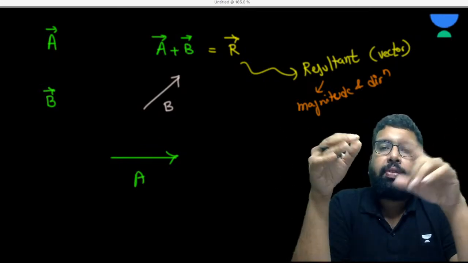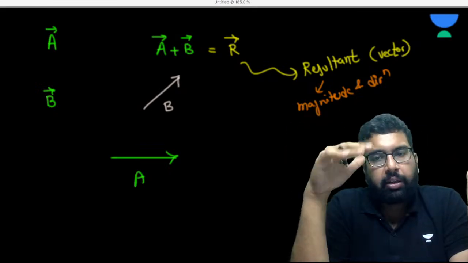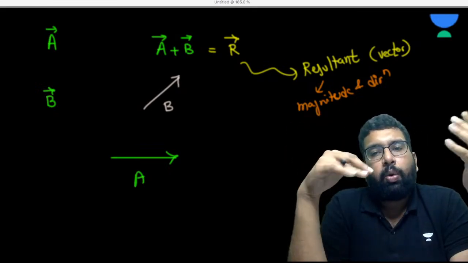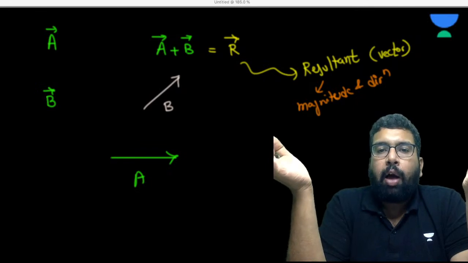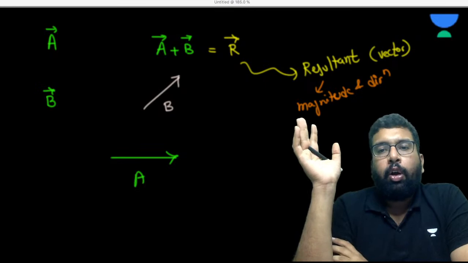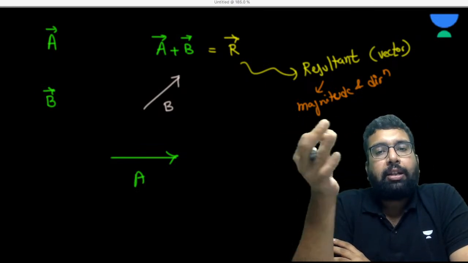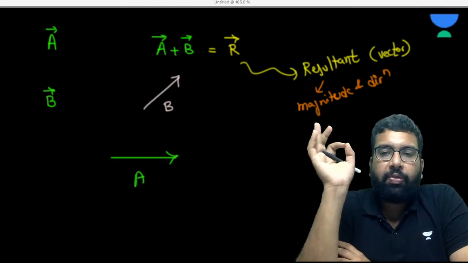In this lecture, I have covered the basics about the vector, what is the vector, how it is different from the scalar, then how you represent a vector, what is the general rule, what is the parallel shifting of a vector, what is the angle between the vectors, what are the types of vector, and just now I have started with vector addition.